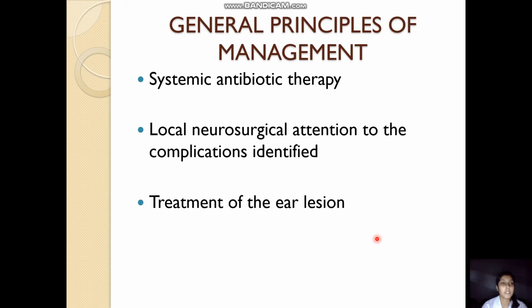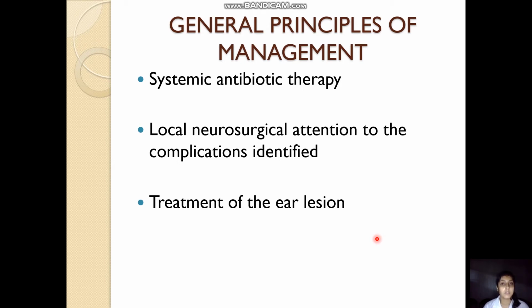Now, about the management. Once we have taken a thorough history and examination of the patient, and we have done the required investigations, obviously we will be doing all blood routine investigations, radiological investigations, chest x-ray, ECG, everything, and over and above that we will be doing the CT scan or MRI, whichever is required according to the complications.